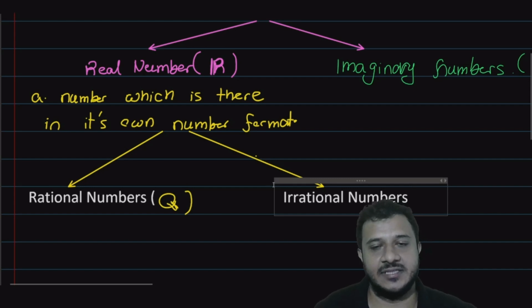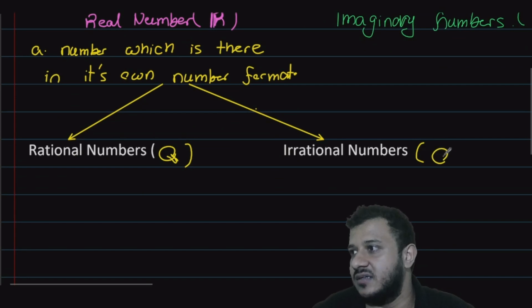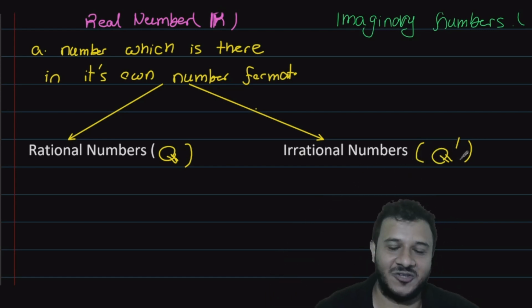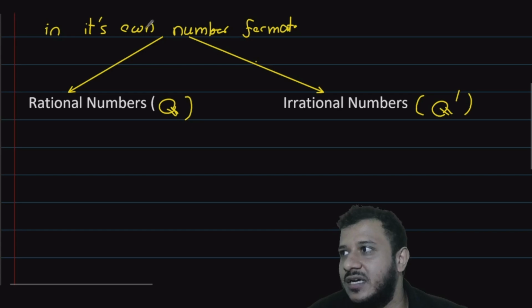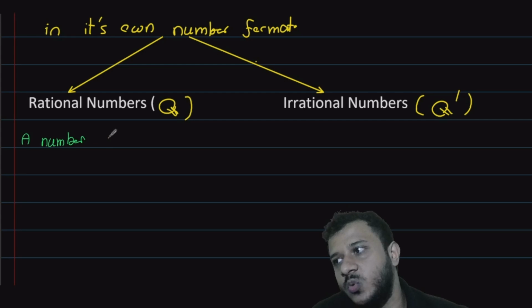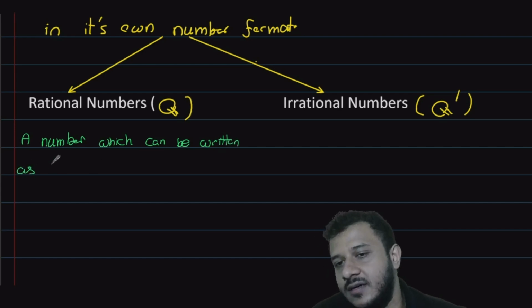Now, rational and irrational. What does it mean by a rational number? Irrational numbers means Q dash, the complement. Can you remember it from when we were doing it? Dash means not. Rational numbers means a number which can be written as a fraction.